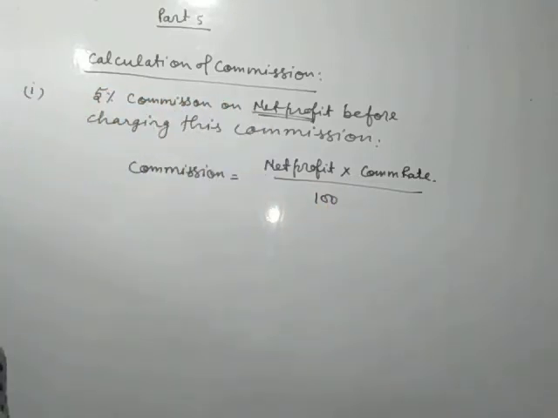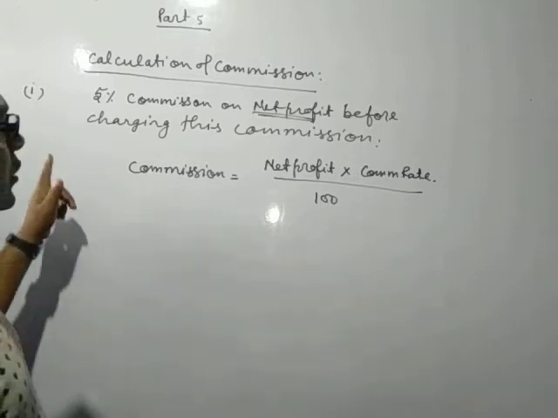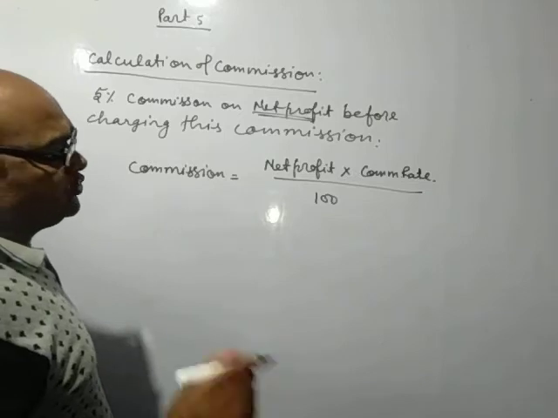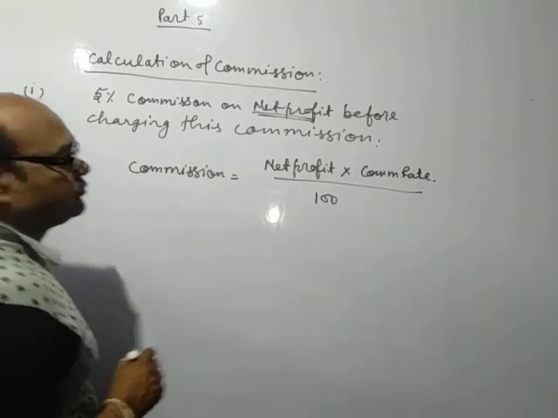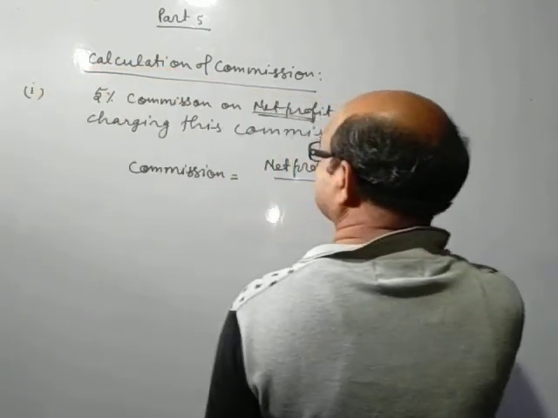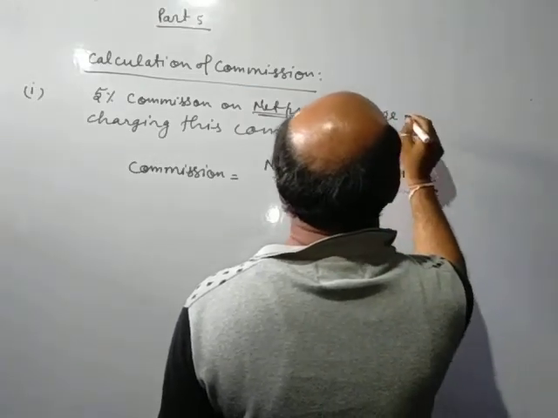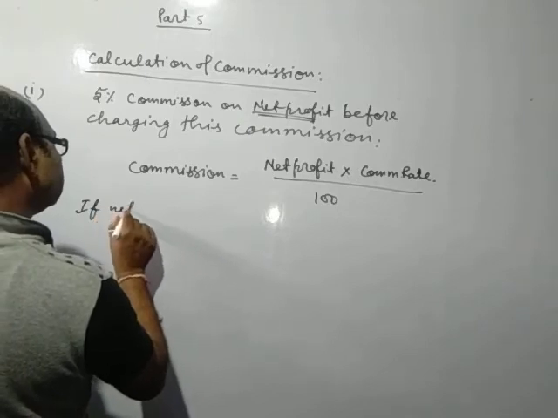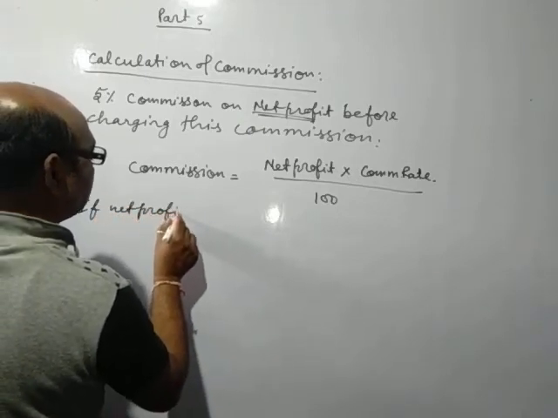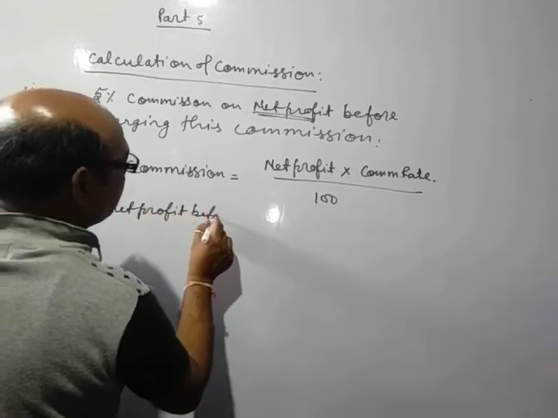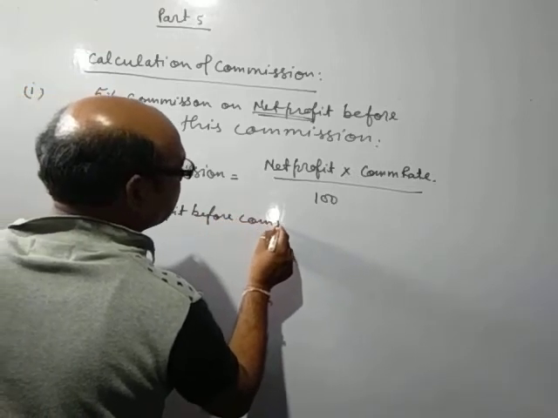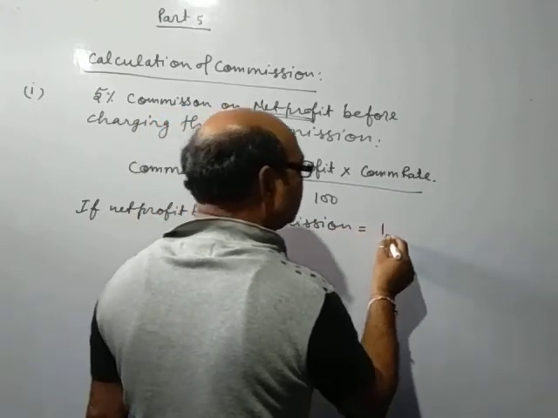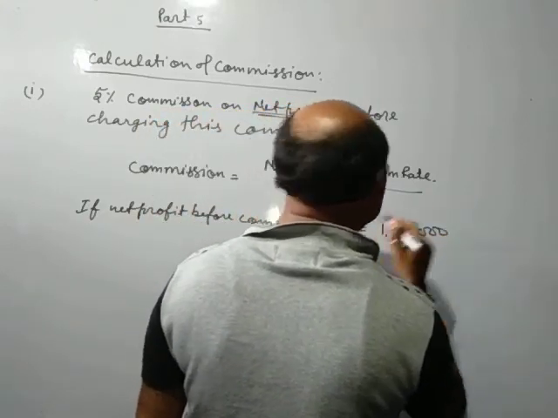Suppose net profit before commission is given as 1 lakh.